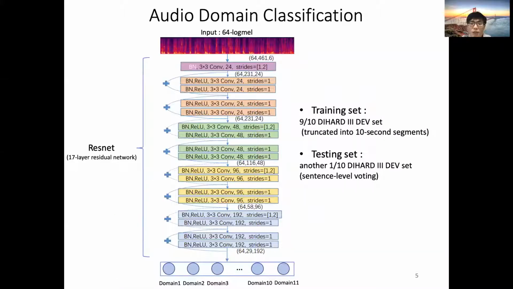This is Maokui. Let me first introduce the audio domain classification part. Here we use a ResNet-based network with 17 convolutional layers to classify 11 domains. The whole development set was divided into 10 parts, 9 parts for training, and the rest for testing. During testing, we use a voting strategy to get sentence-level classification results. The proposed model achieved 100% accuracy on the development set, and we directly applied it on the evaluation set. The classification results were used as prior knowledge for subsequent domain-dependent processing.